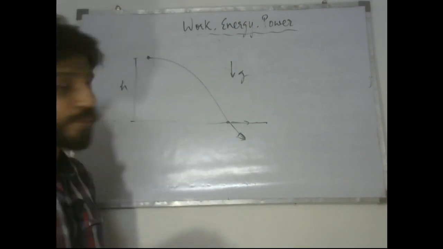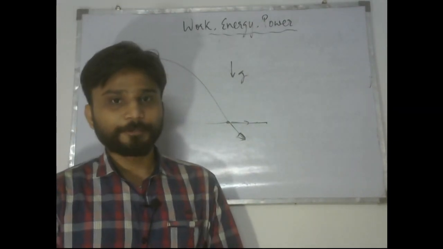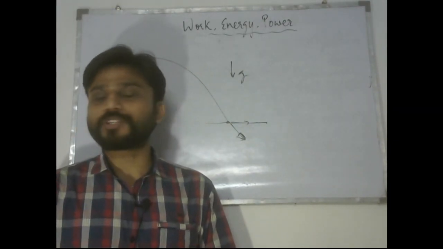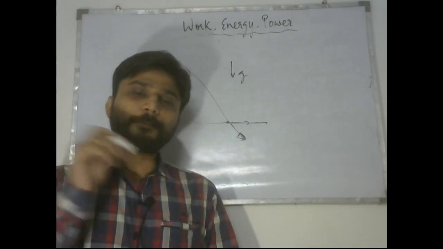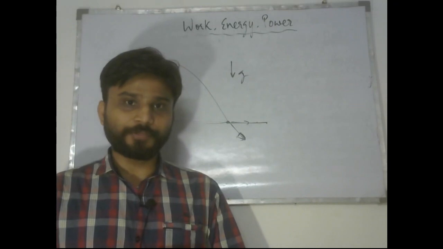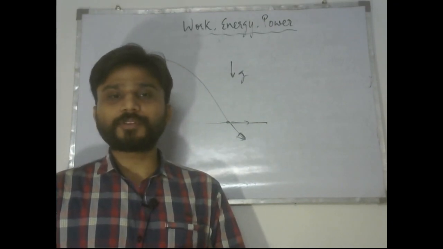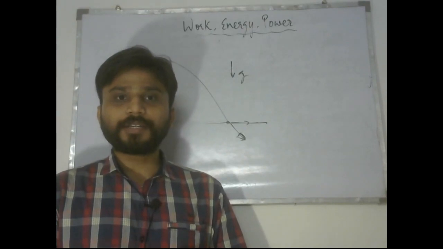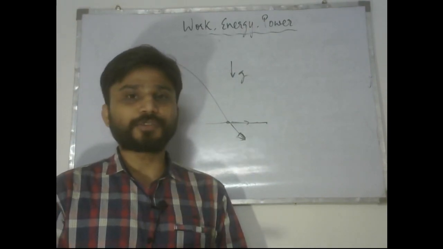So here the gravitational force is acting in the vertically downward direction, right? So since it is acting in the downward direction, all changes are going to happen in the downward direction. That is, the component of velocity in the downward direction changes. The overall speed of the particle increases, but force cannot influence the direction in which it is not present.